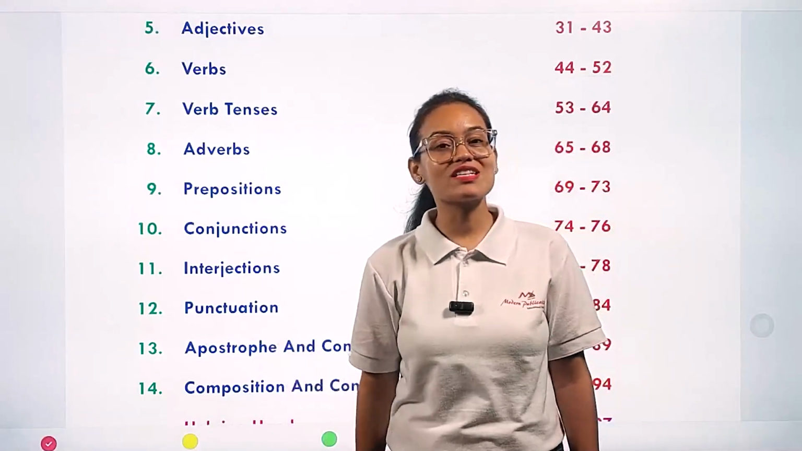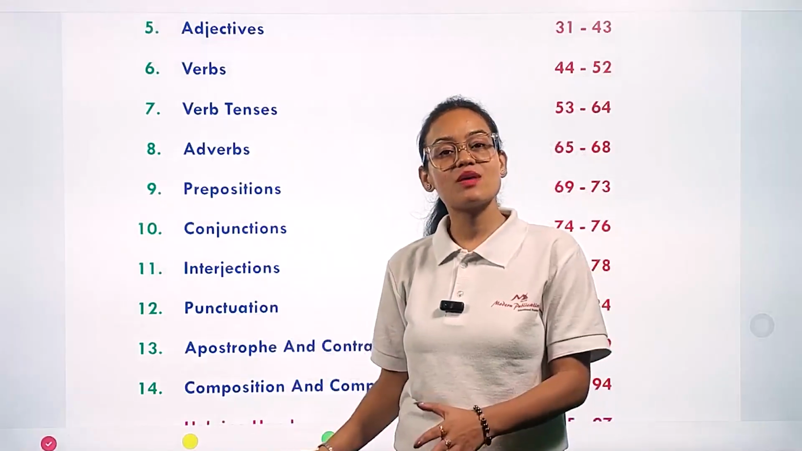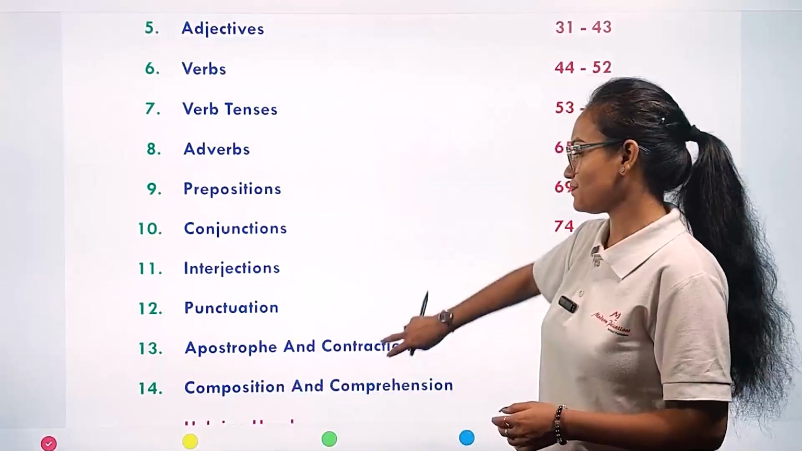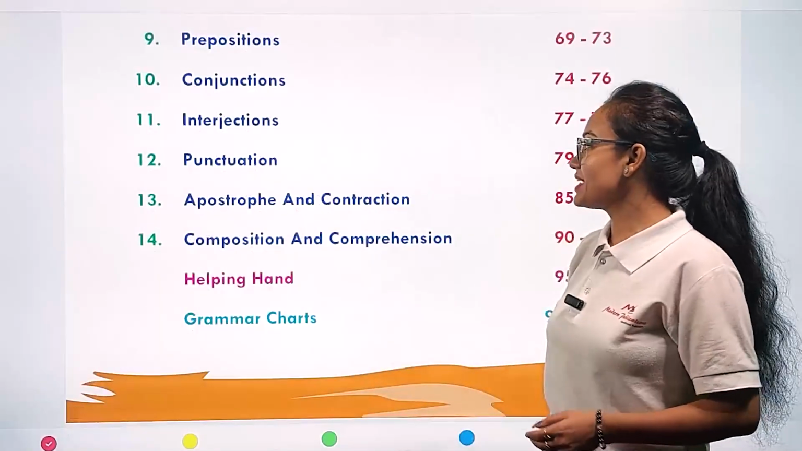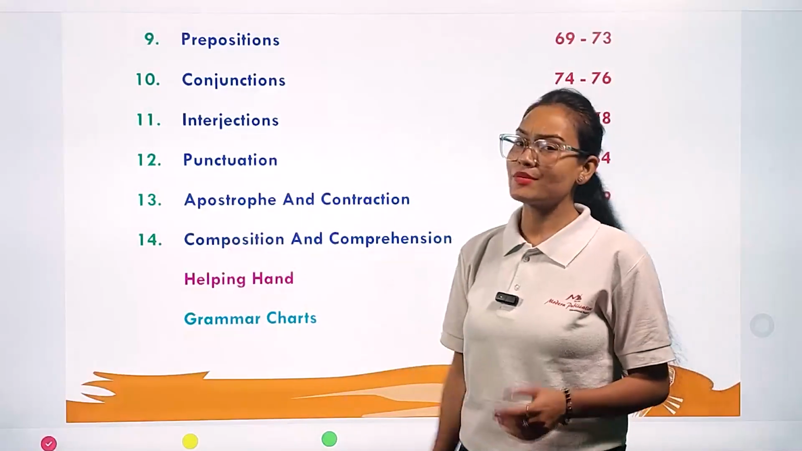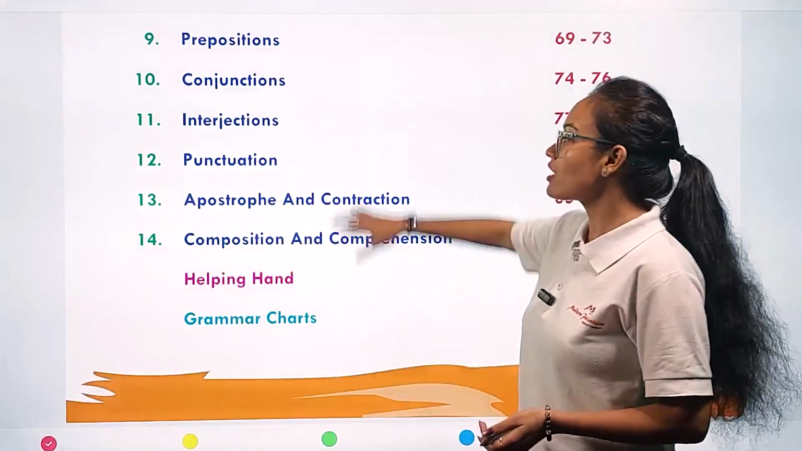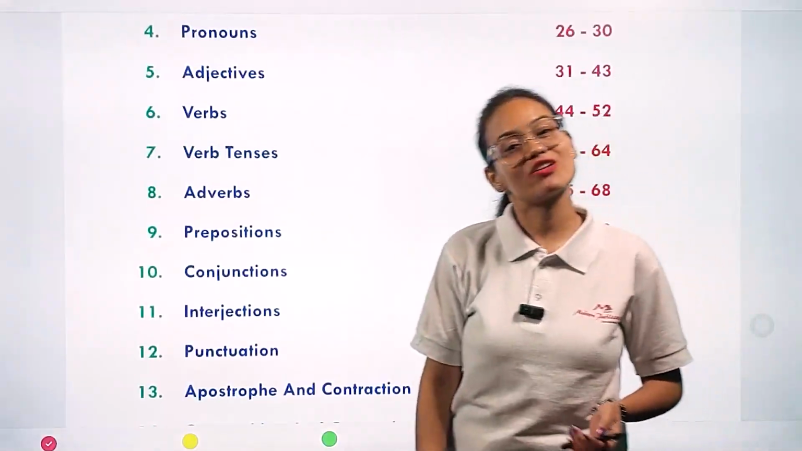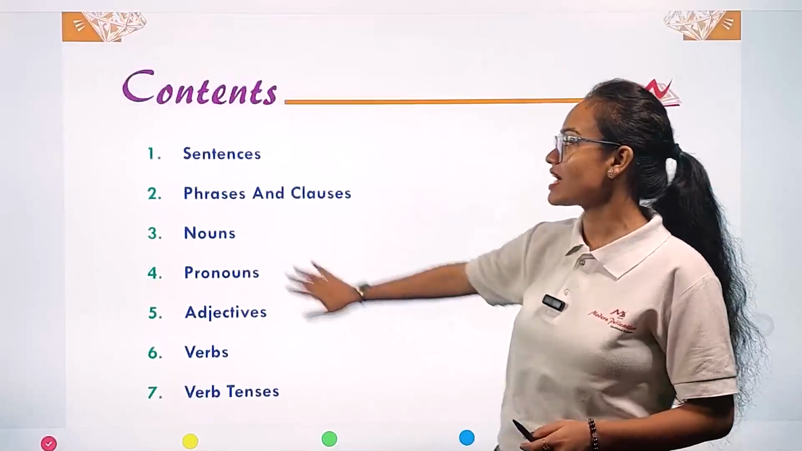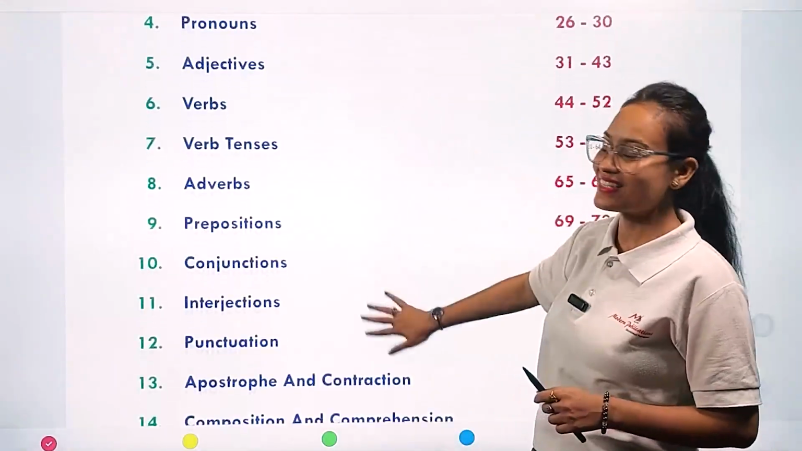In your previous class, in class 4, you have already studied about punctuation marks. In this chapter, you are going to see a few more extra punctuation marks. Chapter number 13 is going to deal with apostrophe and contraction. And the last chapter, but not the least, deals with composition and comprehension. So in total, we are going to study 14 chapters in your class 5 grammar. Now in today's class, my dear students, I'm going to start chapter number 1. The name of this chapter is sentence. So come with me and let's see.